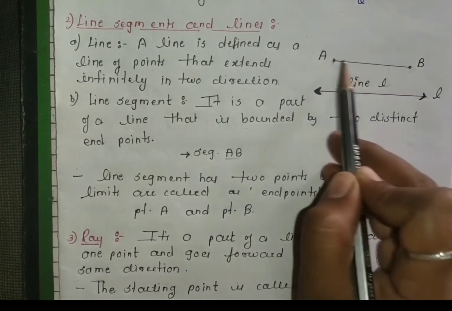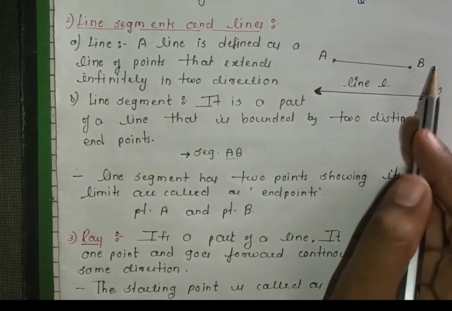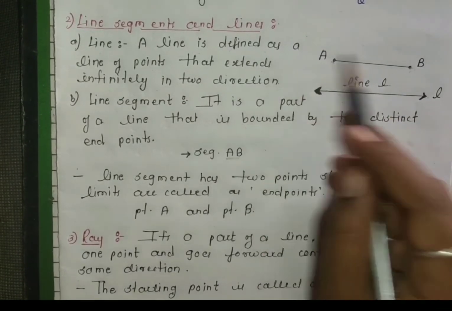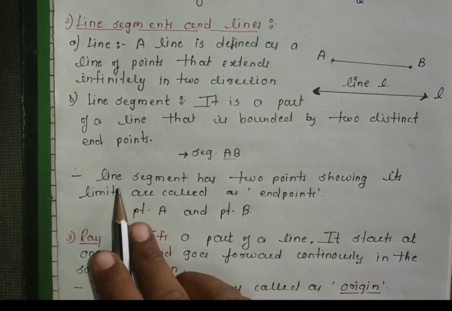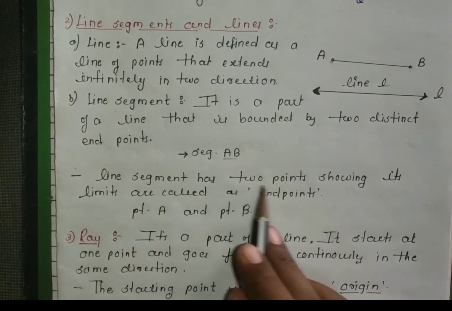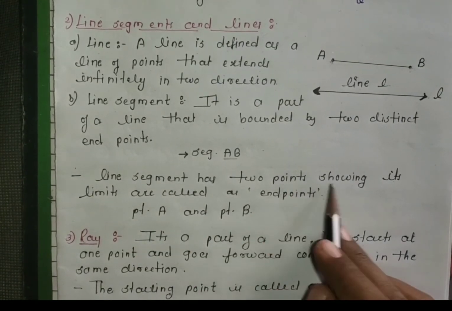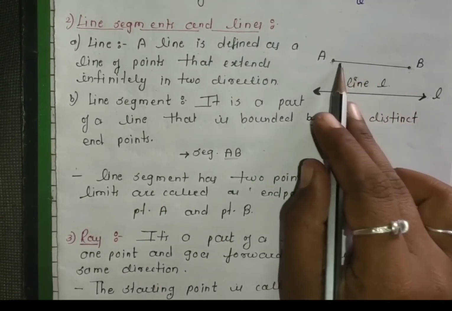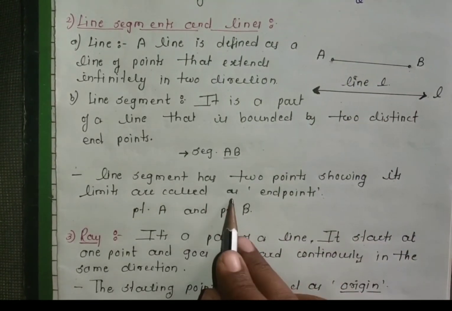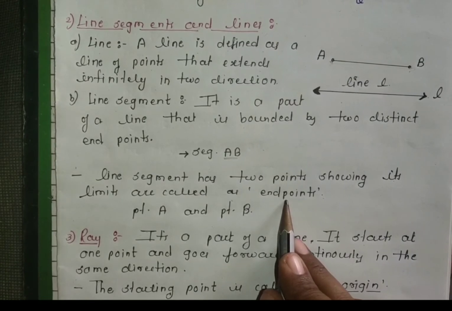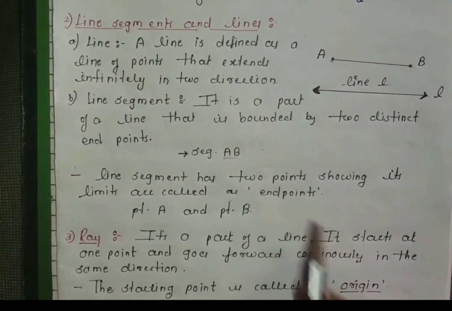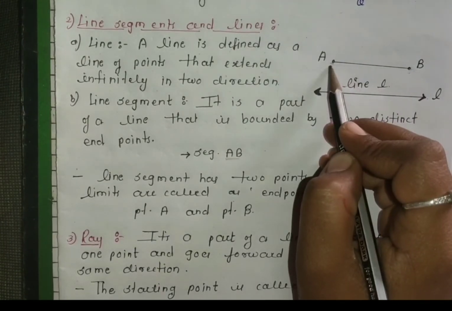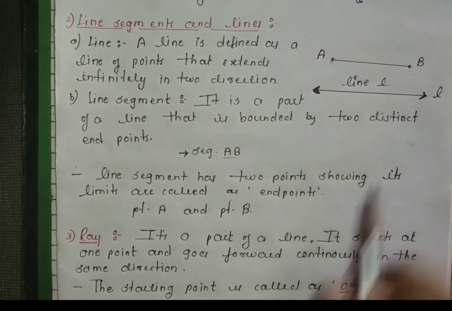Why these are called the end points? Because we cannot extend a given segment from point A and from point B. So next, a line segment has two points showing its limit. That means these are the limits of the segment. They are called the end points. So this segment has two end points, point A and point B.